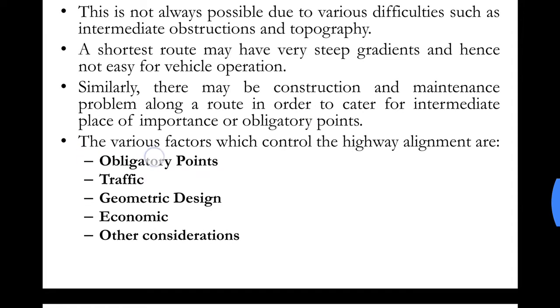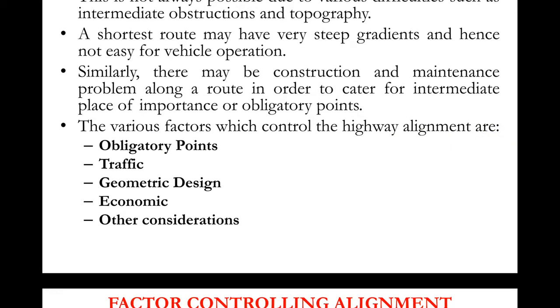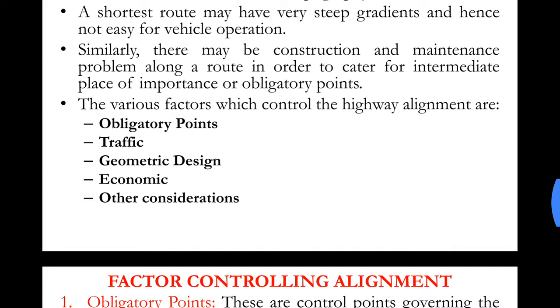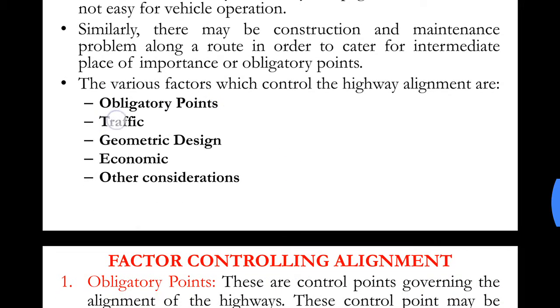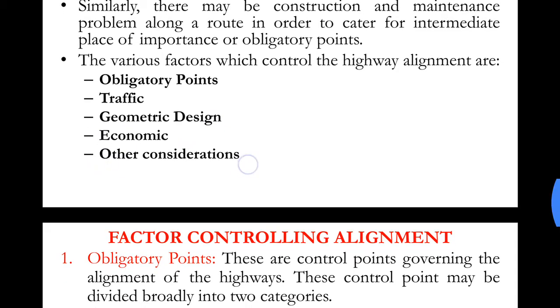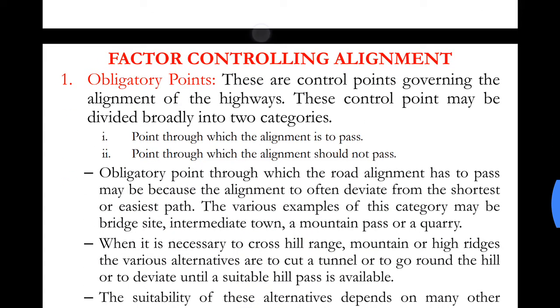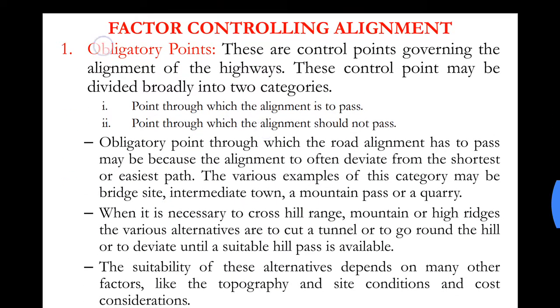The various factors which control the highway alignment, we consider 5 main factors. Those are obligatory points, traffic, geometric design, economy, and other considerations. We'll discuss all these factors now. The first factor, obligatory points.